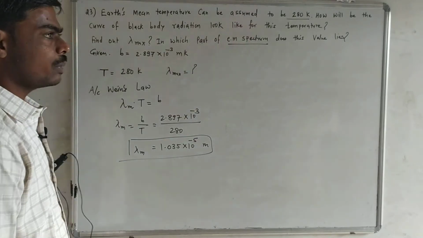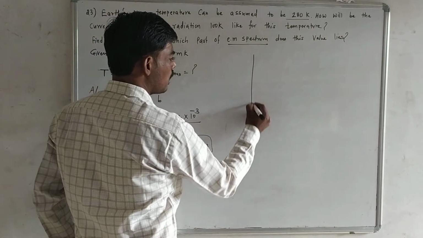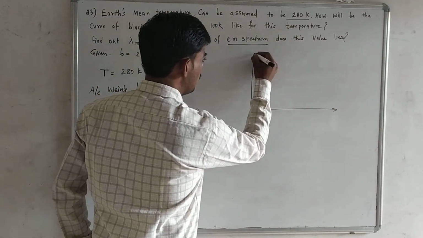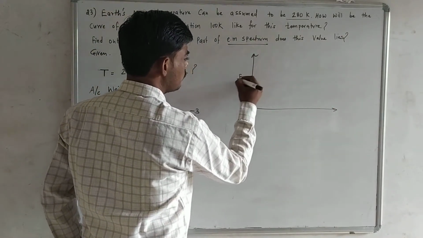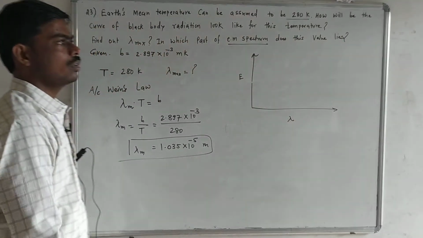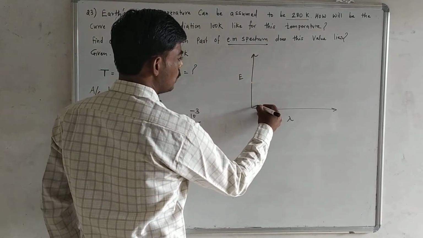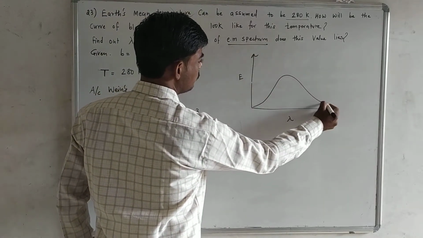So we know that if we plot a graph between the energy emitted and the wavelength emitted, you will find that the curve is like this.